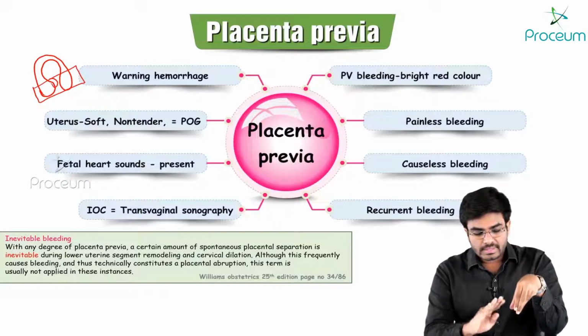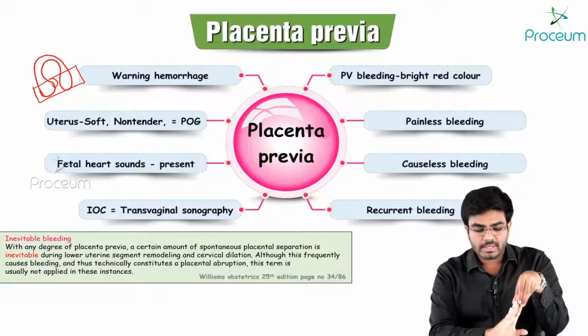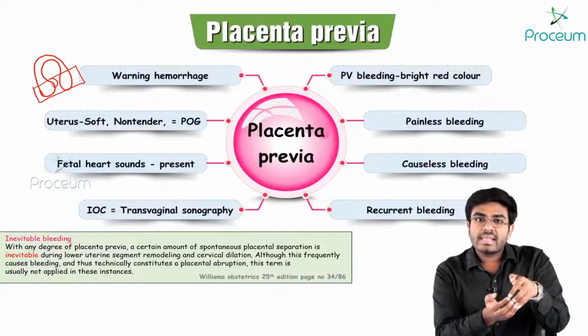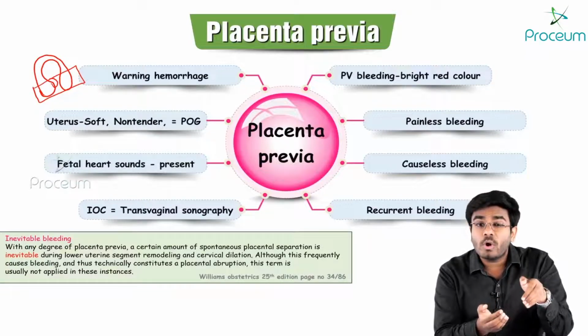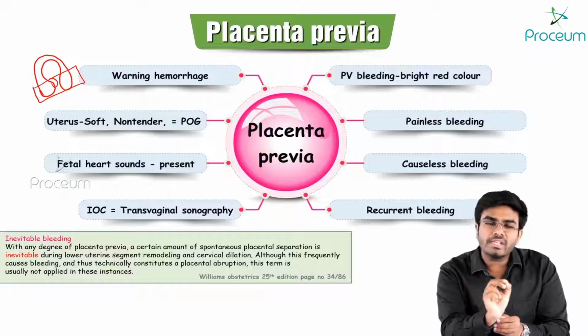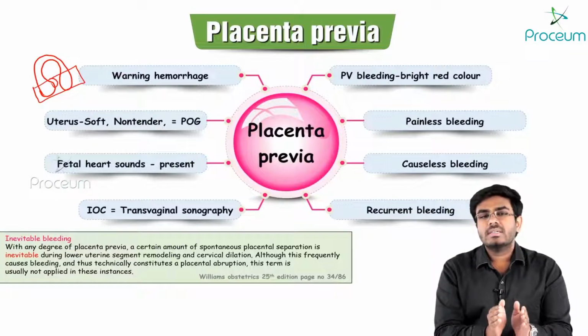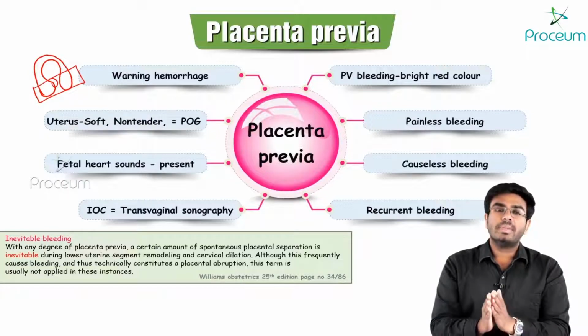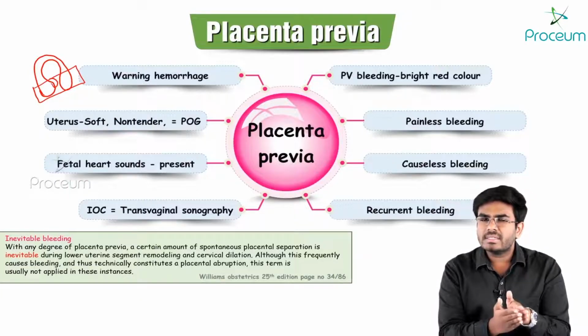See, there is placenta present in the lower uterine segment. If the lower uterine segment is expanding in size, such an expansion or remodeling can cause a little distortion or a little separation of the placenta. Such little placental separation can cause bleeding. Technically, is it placental separation, which means abruptio placenta?